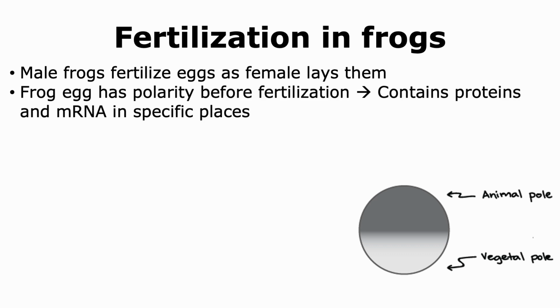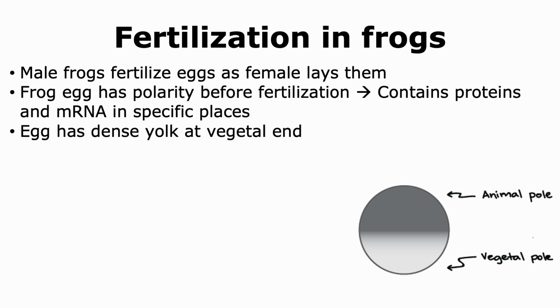The frog egg has a polarity before fertilization because it contains proteins and messenger RNA in specific places. These proteins and messenger RNA are maternal proteins and maternal messenger RNA. Frog eggs have dense yolk that is present at the vegetal end.